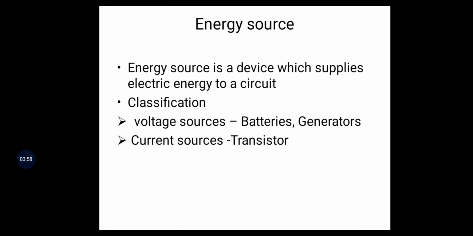Next one, current source. Practically, there is no existence of current sources, but we design the current source using transistors. A transistor acts as a current source. Simply, it acts as a current mirror in some of our electronic applications, so it gives a constant current. Examples are a transistor or FET. So this is the energy source and the different classification of energy sources.